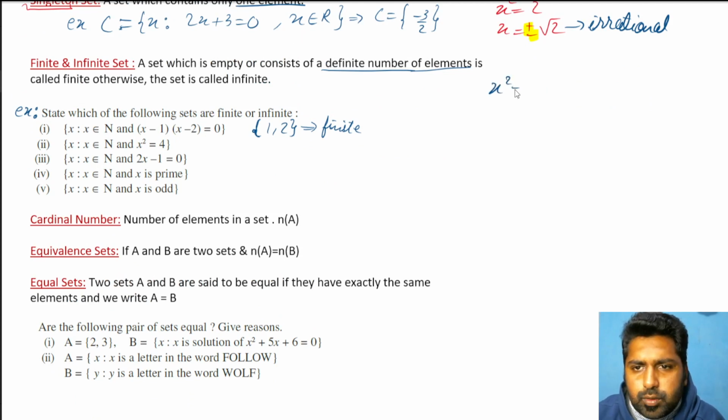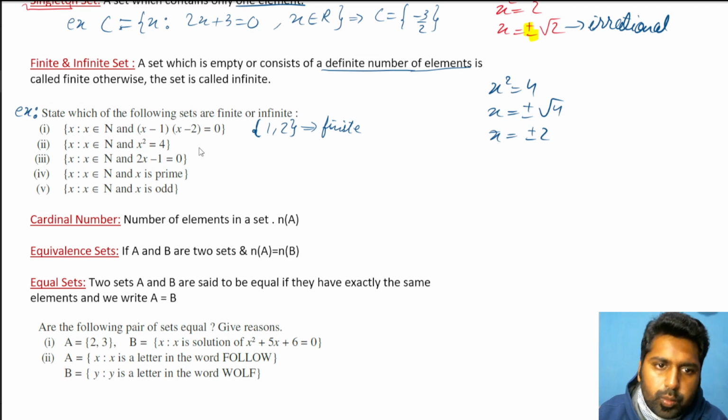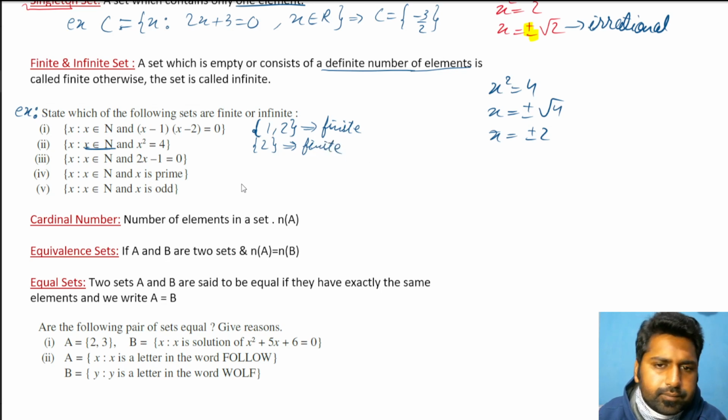So x square equal to 4. So that means x is equal to plus minus square root of 4, that is plus minus 2. So two values. But no, we have to satisfy this condition as well. X belongs to natural number. So minus 2 is not a natural number. That means in the roster form, we'll write only this. Since it contains one element, so again finite set, and as well as a singleton set.